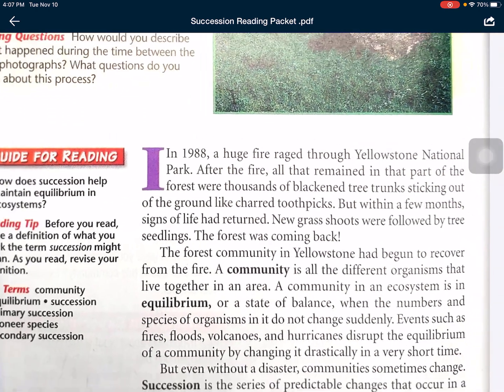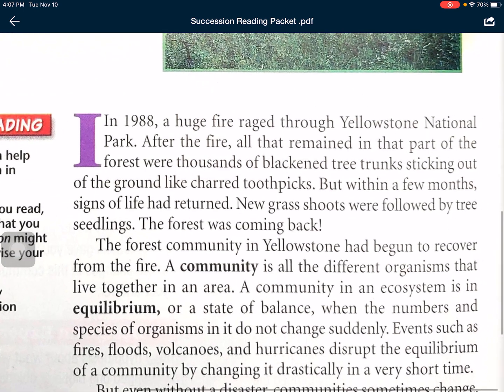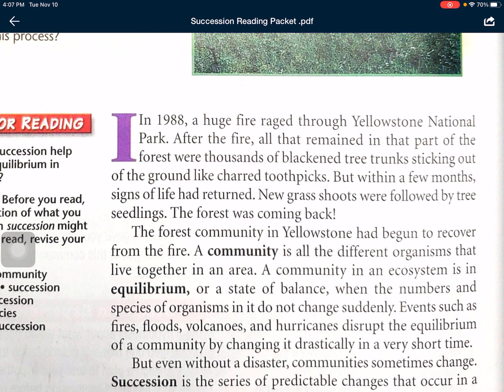In 1988, a huge fire raged through Yellowstone National Park. After the fire, all that remained in that part of the forest were thousands of blackened tree trunks sticking out of the ground like charred toothpicks. But within a few months, signs of life had returned. New grass shoots were followed by tree seedlings. The forest was coming back. The forest community in Yellowstone had begun to recover from the fire.